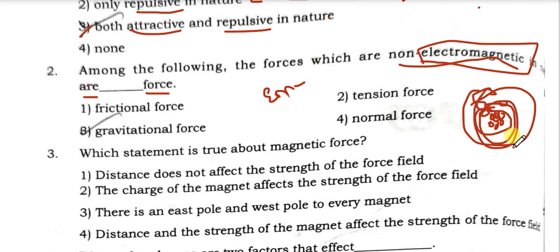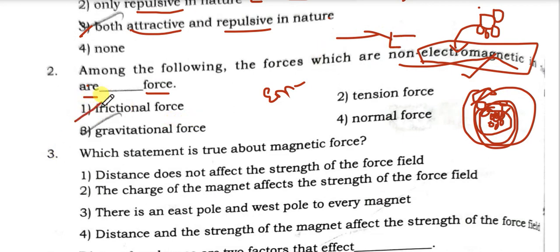The force which binds or attracts the electrons towards this nucleus is electromagnetic. And the protons and the neutrons in the nucleus are bound together, there is a strong attractive force between them, that is known as electromagnetic force. Okay, so electromagnetic force is one type of attractive force. First we have to see the options.